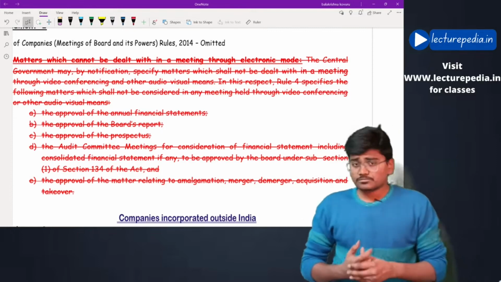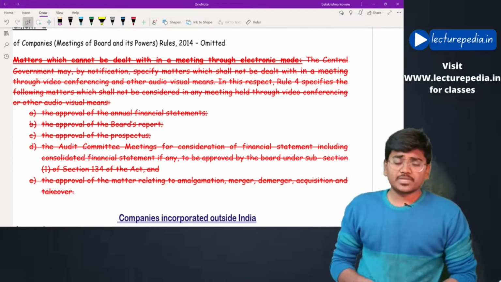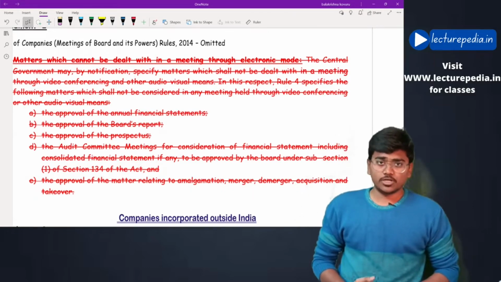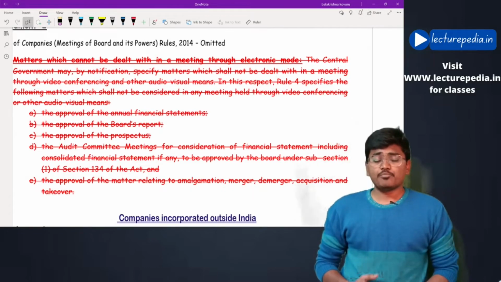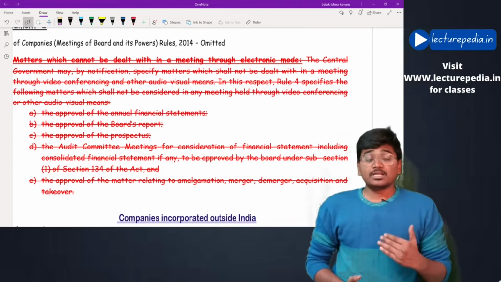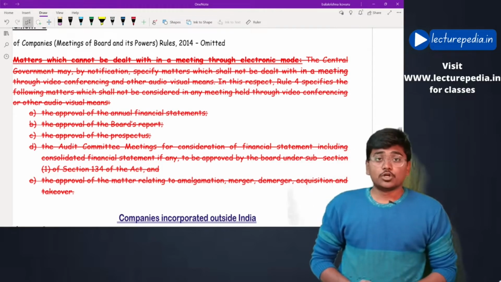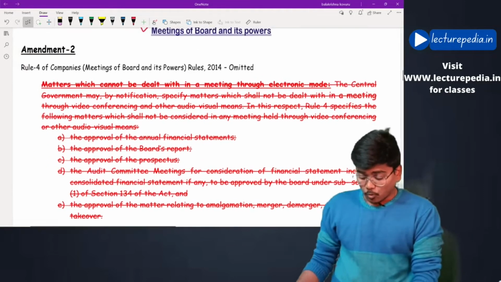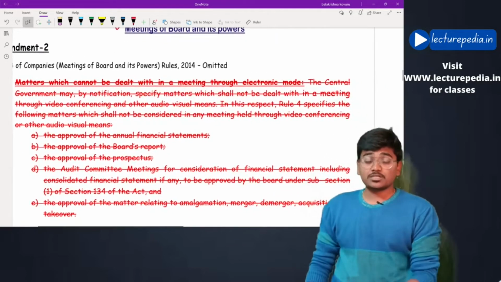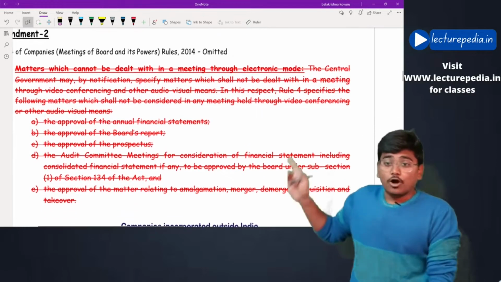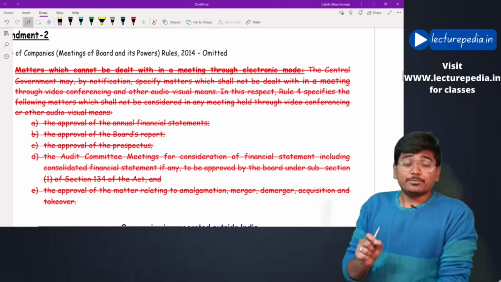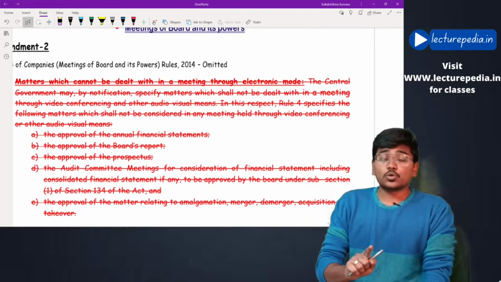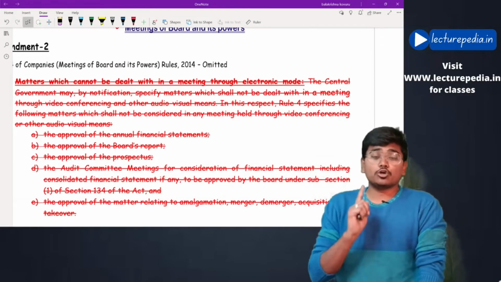But due to this COVID, the digital environment has developed a lot. Okay, all the meetings are being conducted through online mode only. Thereby, even the government, to encourage these online meetings, has omitted this rule. That means now all these 5 matters can be discussed even in a meeting that is conducted through audio visual means or video conferencing.